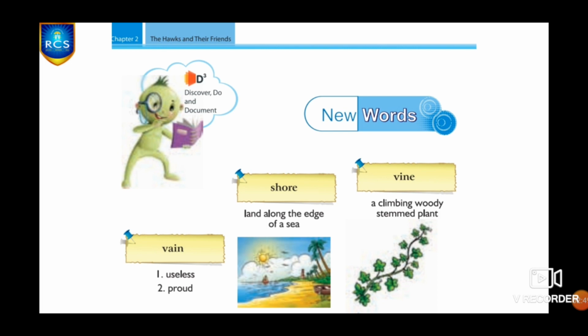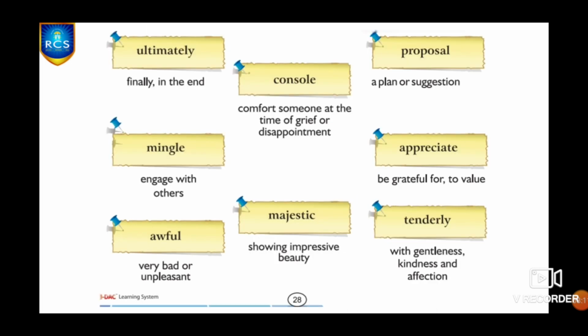Vine, a climbing woody stemmed plant. We call it a vine. Vain, useless and proud. Vain means useless, and another meaning of vain is proud. Ultimately, finally, in the end. That is, instead of finally, we can use ultimately.